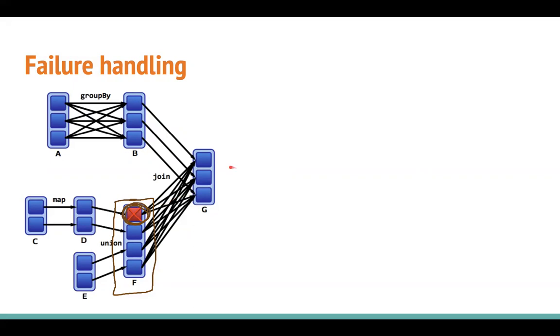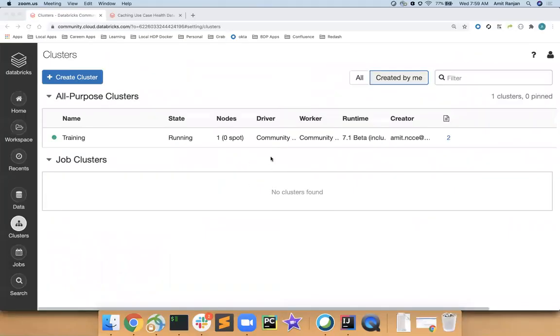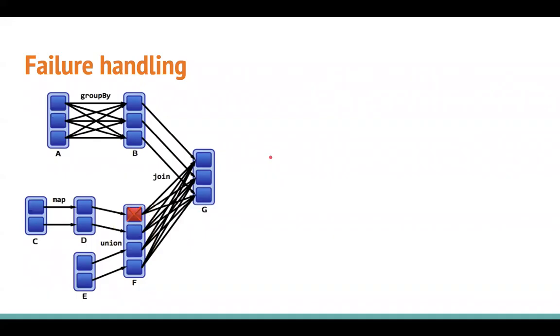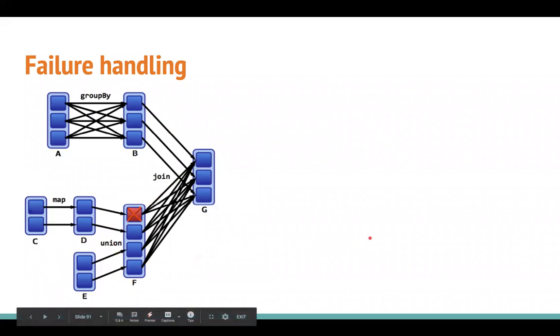Whenever any action is called on the G RDD that requires access to this partition, then this partition is going to be recomputed at that point of time. So even if you lose one of your partitions, that's okay, because it's going to be recomputed, and your entire RDD won't be recomputed because only the failed partition has to be re-executed.